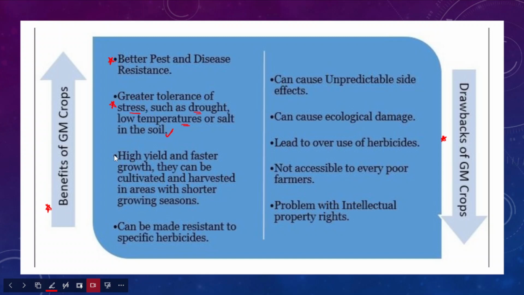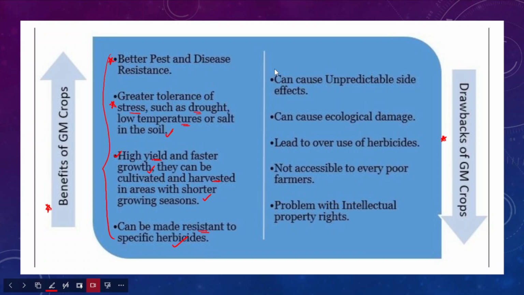So after that, they substantially increase the crop yield, and it also results in faster growth of those crops, and they can be cultivated and harvested in areas with very short growing seasons. And the next major advantage is that they can also be made resistant to specific herbicides as well, right? So these are the major benefits or advantages of genetically modified crops.